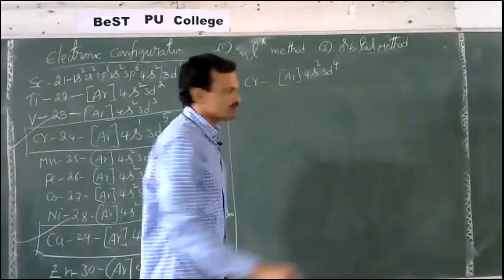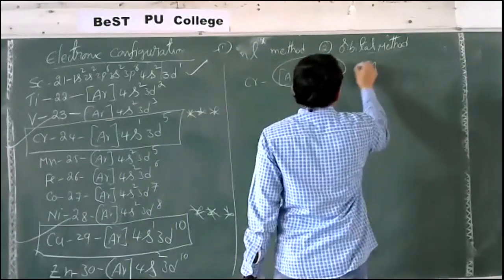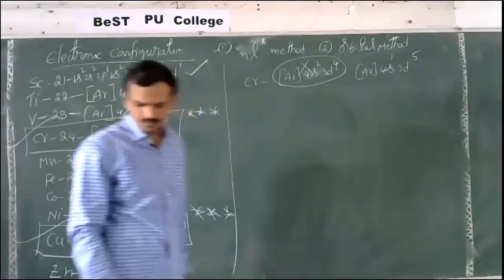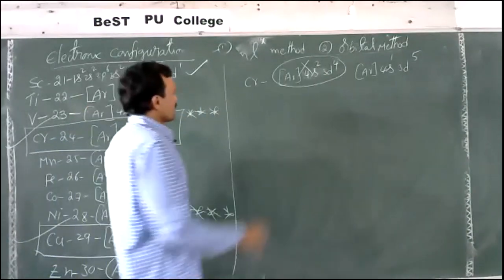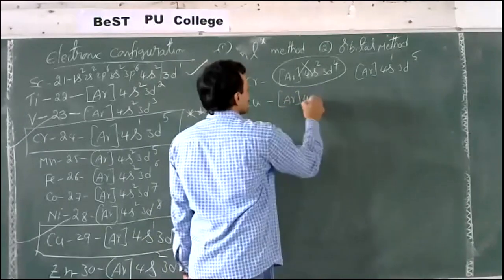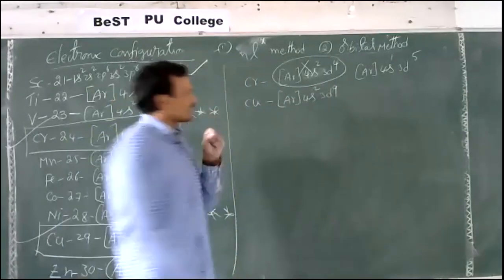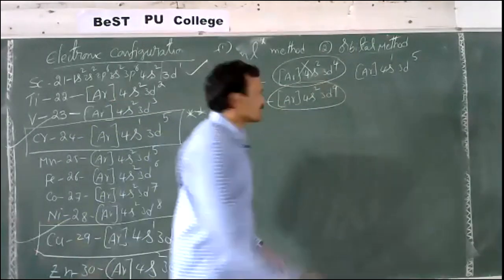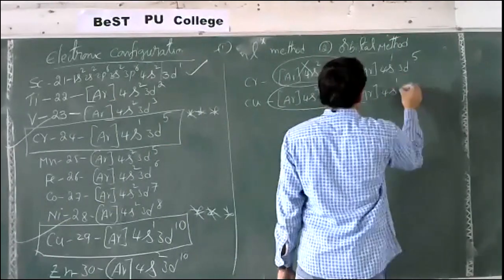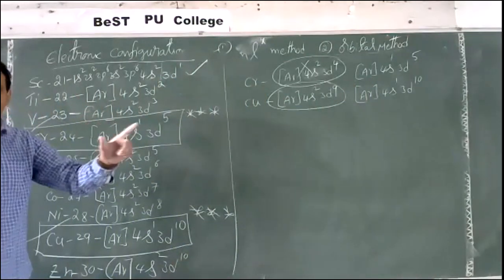This is our expected, but instead it exhibits argon 4s1 3d5. Similarly, for copper our expected is argon 4s2 3d9, but the observed order is argon 4s1 3d10. So these are called anomalous electronic configurations.